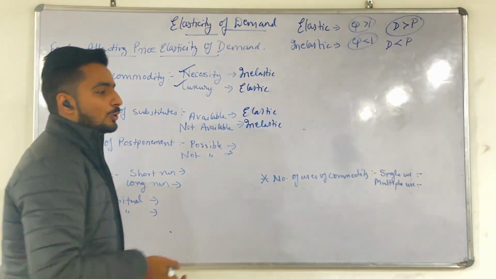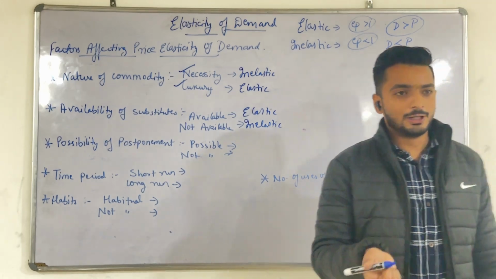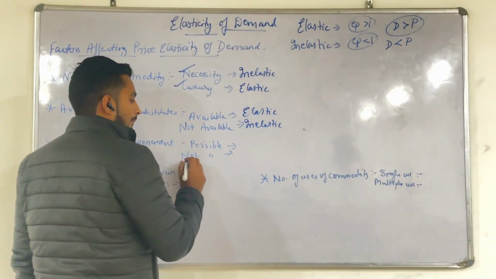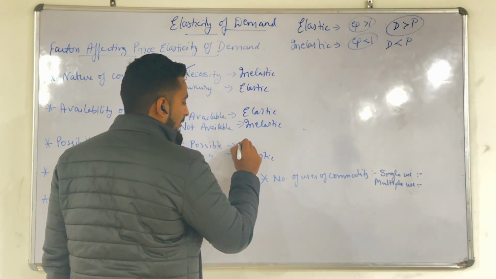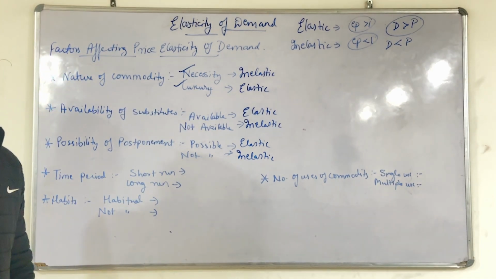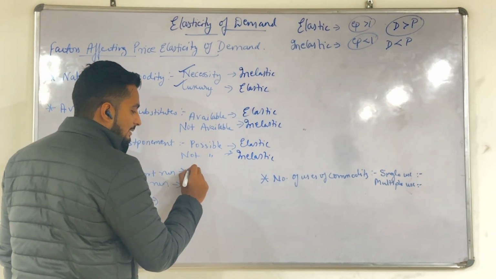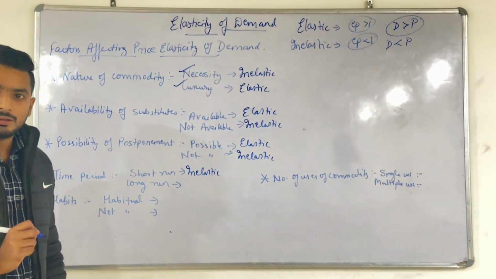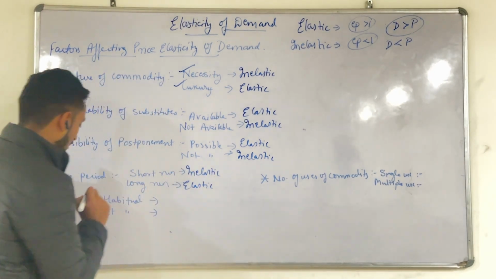Then, possibility of postponement. You cannot postpone food. You have to purchase it. It's not possible to postpone it, so it will be inelastic. But if it is possible to postpone, that is the case of elastic. Time period: if it is a short period, that is inelastic, because whatever the price is you have to purchase. In the long period you have time, so that will be the case of elastic.